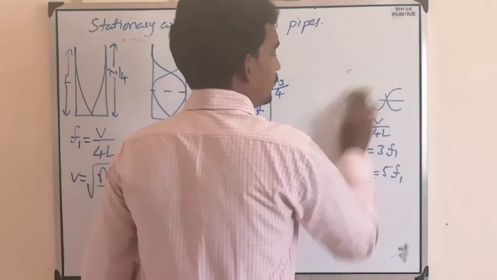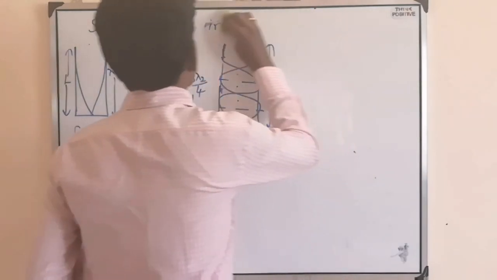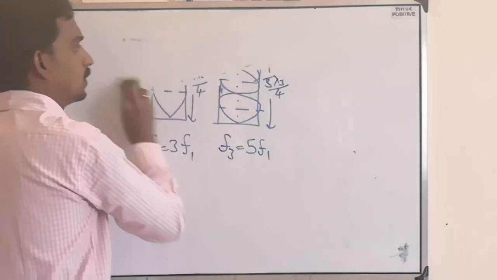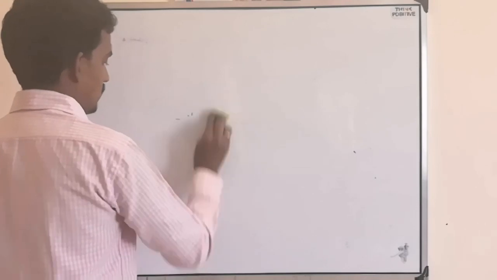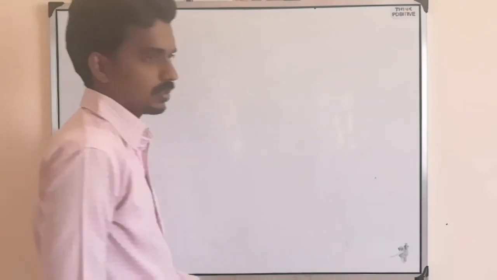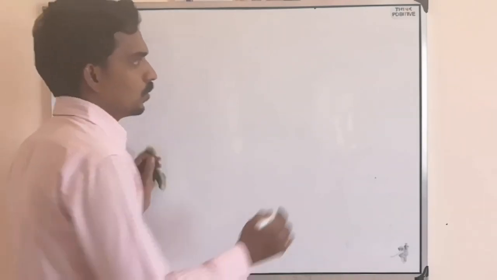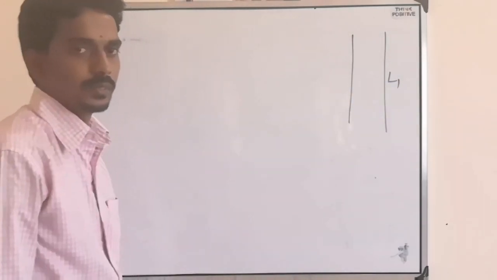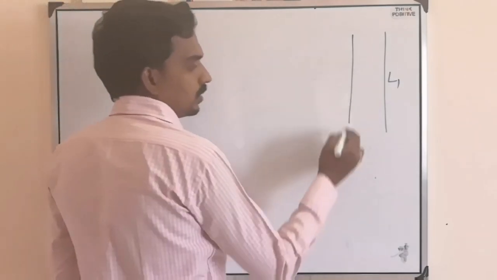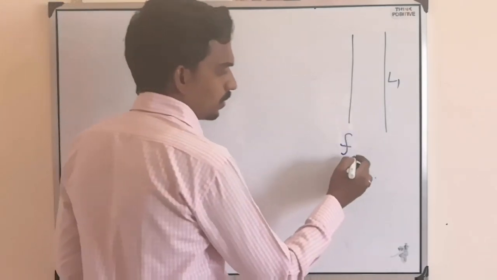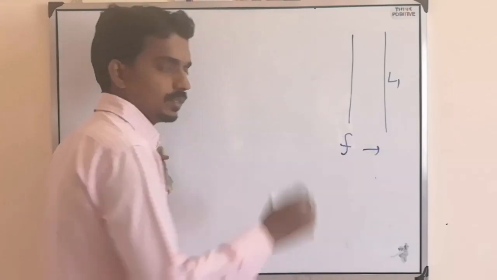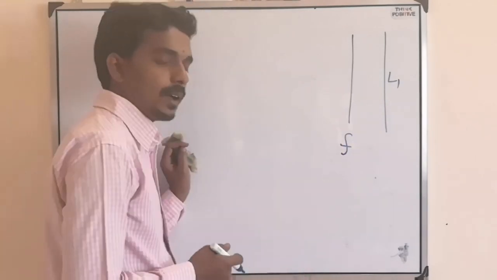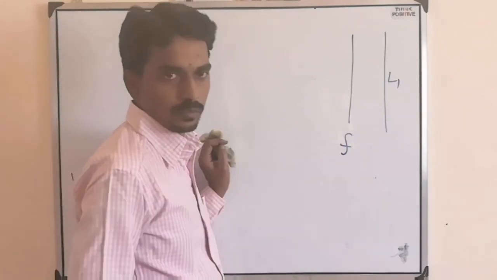And now they will ask simple and logical questions. Suppose I tell you one open pipe is there, length is L1. The frequency of vibration is something F, or suppose it is vibrating in, let's say, the third overtone.